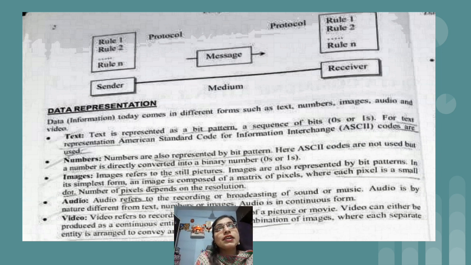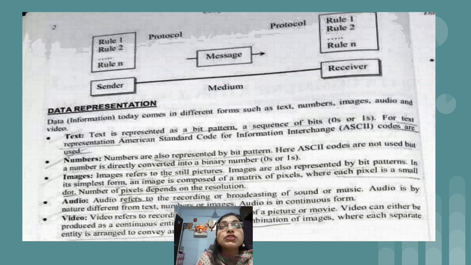For this you can take a simple example: if you want to buy a TV, there is a word resolution, and after resolution, something like 250 into 820 is given. This 250 into 820 is nothing but the matrix value, meaning how many pixels or dots will be present horizontally as well as vertically.